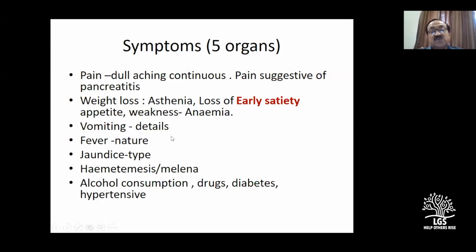If a patient has got vomiting, you have to take details because remember, in pyloric antral carcinoma the mass will be in the epigastrium only, but when I say epigastrium, it is more to the right side. As I told you, the hypochondrium is very small. So you have to get more details about the vomiting, especially if there is a gastric outlet obstruction.